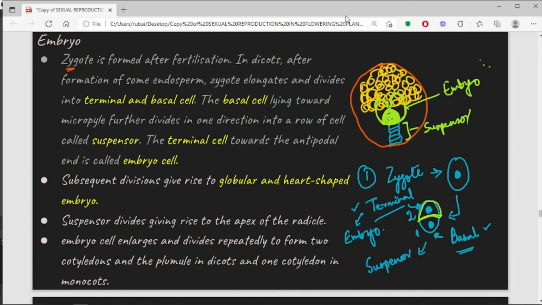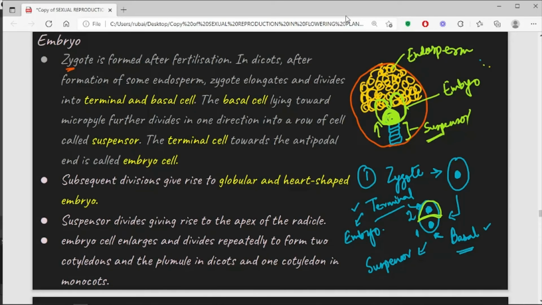Now can anyone guess the function of suspensor? The suspensor is actually pushing the developing embryo into the endosperm tissue so that the embryo can derive its nutrition, right? Because this part is your endosperm tissue, which will actually provide nutrition to the developing embryo, isn't it?